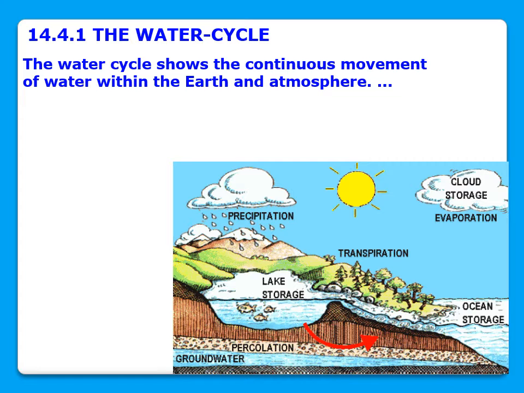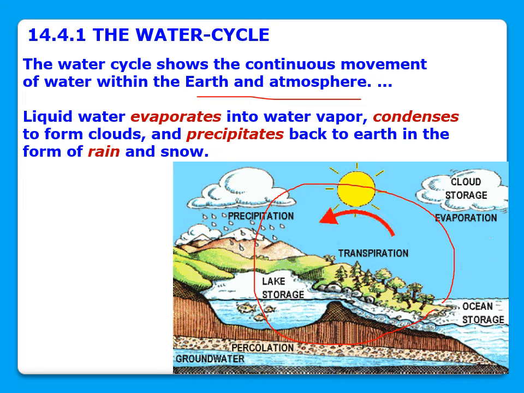Now we come to the water cycle. What is the water cycle? Actually, the water cycle is the continuous movement of water within the earth and atmosphere. Here you can see the continuous movement of water in its different forms within the earth and atmosphere itself, right?